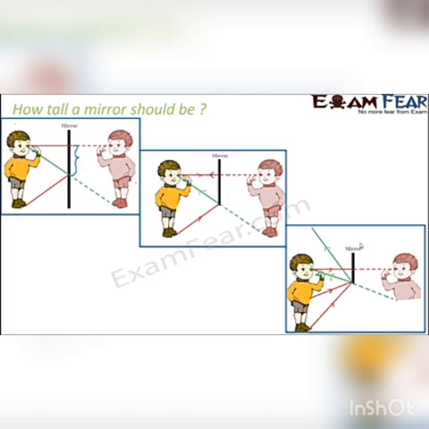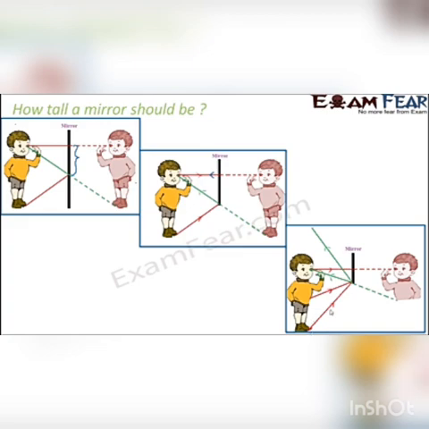Now what would happen if the mirror is smaller than that size? If the mirror is say 1/4 of your height, in that case what will happen? As you can see here, this is how the incident rays will come, but the reflected rays will go like this. So a lot of reflected rays will actually not reach your eyes. If the reflected rays are not reaching your eyes, you will not be able to see that particular image. In the first case, all the reflected rays were reaching your eyes, correct? But in this case, the reflected rays are not reaching your eyes, and that is why you will not be able to see the full size image.